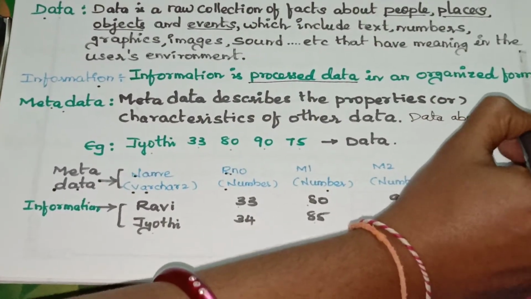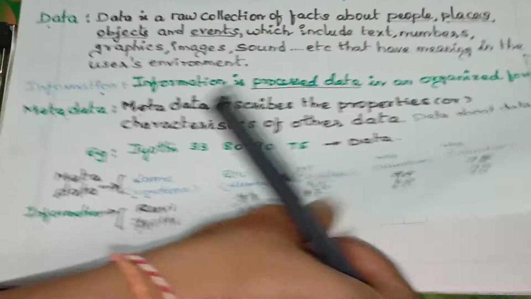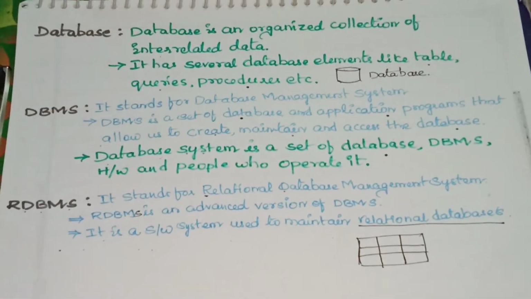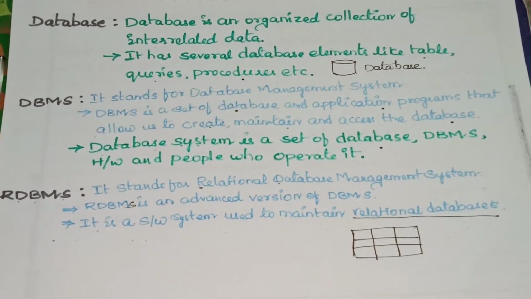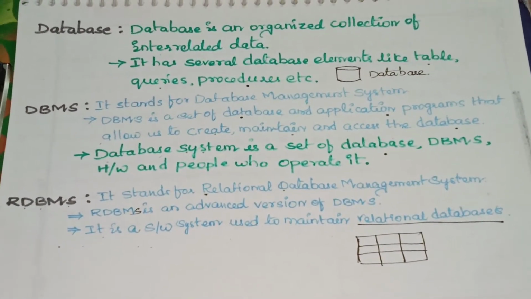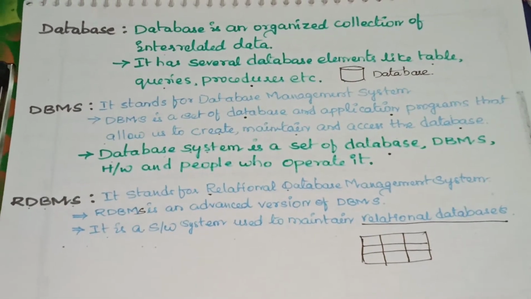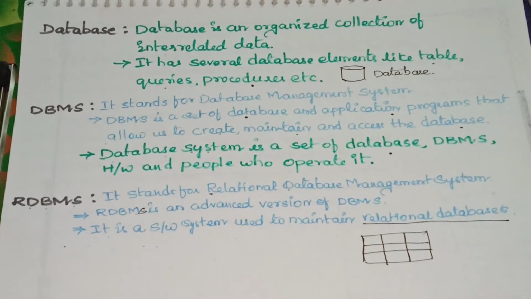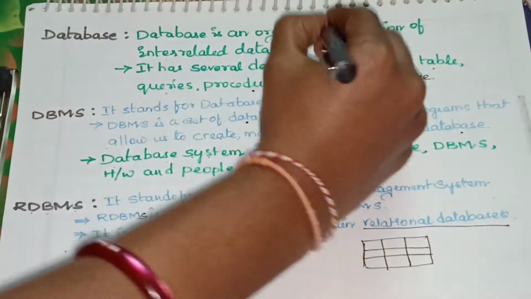This is about metadata. Got it? And next one, what is a database? Database is an organized collection of interrelated data. When data maintains the same properties, it is called interrelated. You can take an example of student.